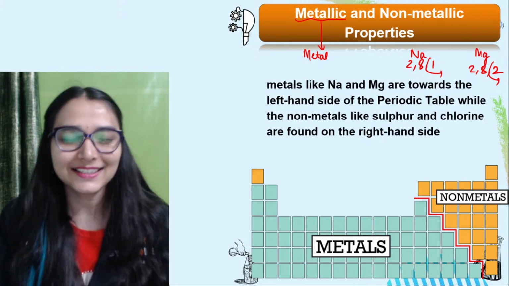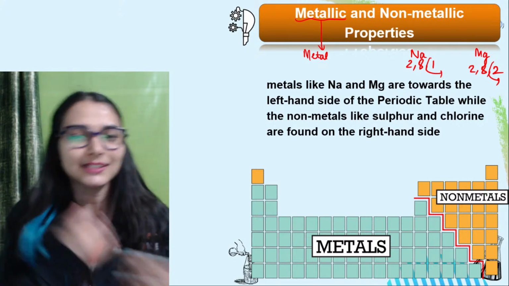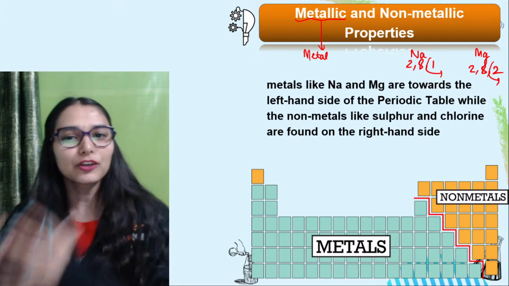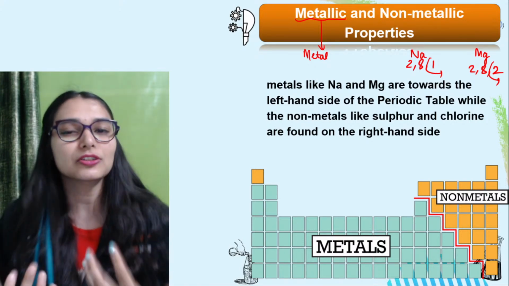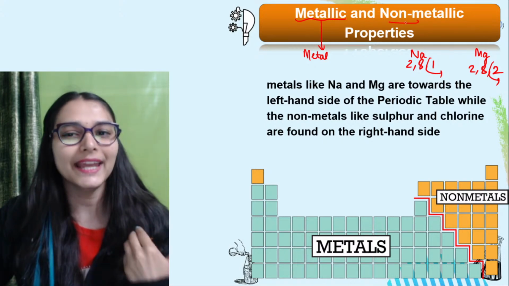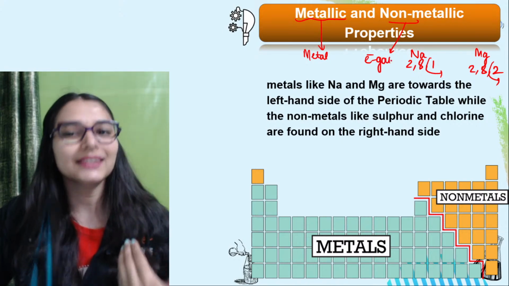So what is metallic character? When an element is easily able to lose the electrons, we would say it is more metallic. Okay? And non-metallic is just opposite of metallic character. Who are non-metals? Non-metals are electron acceptors, right? So they are able to gain the electrons easily.